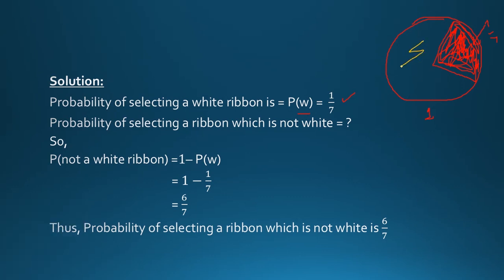This will be the area which is not white. So if I know the area which is covered by white ribbons, which is 1 over 7, and I know the whole unit is 1, so if I need to calculate this, what do I have to do? I have to simply subtract the data which is of the white ribbons from the whole unit, which is 1 minus 1 over 7. If I do this, I will calculate the value of this.